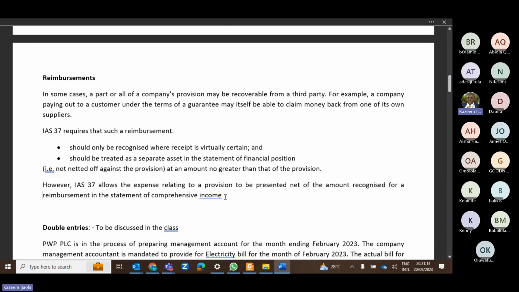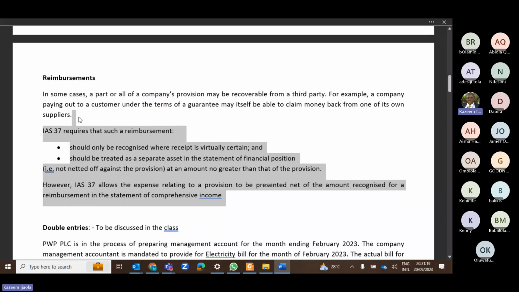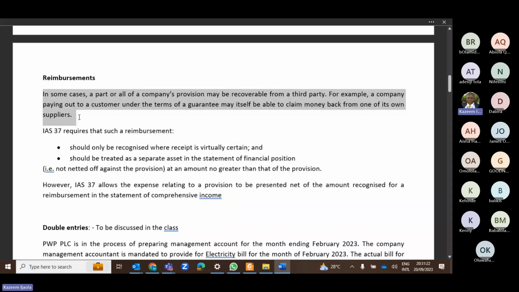But there are some expenses that these people will authorize us to incur in Nigeria, which they will later reimburse us. They can say, okay, you can be repairing all products for people free of charge that are under warranty. Whatever amount you incur for warranty, we will pay you back. So what I'm trying to say is that whenever you incur any outflow that will be reimbursed by a third party, don't take it as an expense.